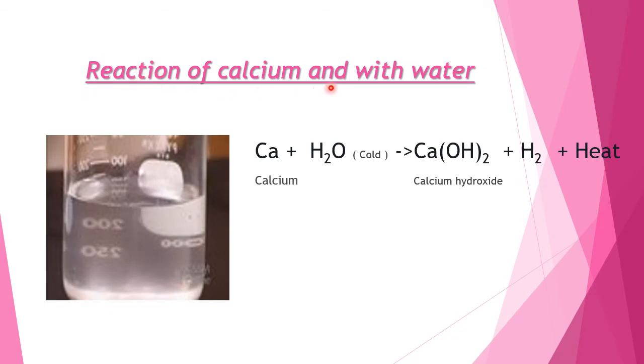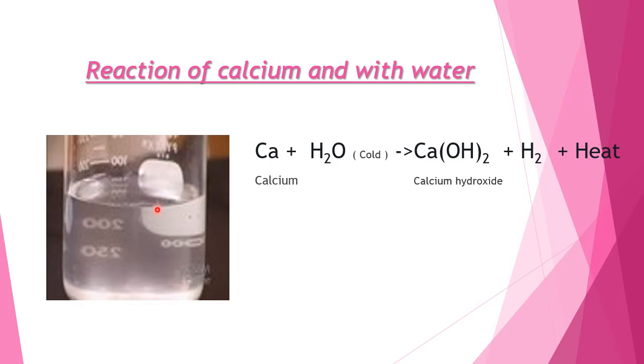Reaction of calcium with water. Children, calcium as well reacts with cold water to form calcium hydroxide and liberate hydrogen gas. But children, during the process, the heat liberated is not very high. And as the heat liberated is not very high, or we can say it is not sufficient to burn the hydrogen gas produced during the reaction. Hence, you can see in the picture, the hydrogen gas is liberated, but it is not burning.